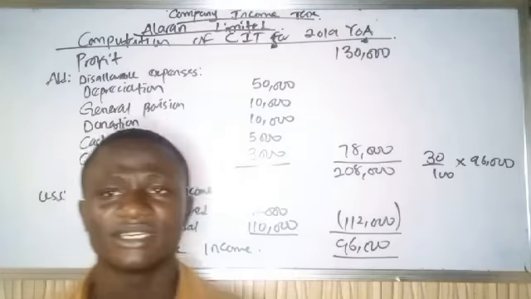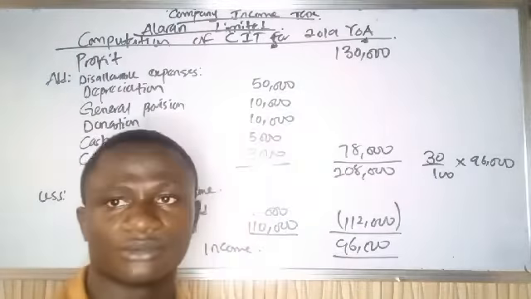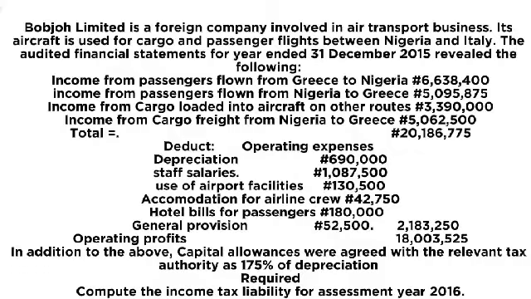But let's take a question that is quite different from this form, and let's see also. So the second question we'll be solving goes thus. Bojo Limited is a foreign company involved in air transportation business. Its aircraft is used for cargo and passengers flights between Nigeria and Italy. The audited financial statement for the year ended 31st December 2015 revealed the following.